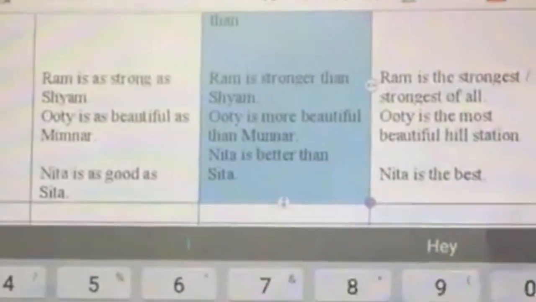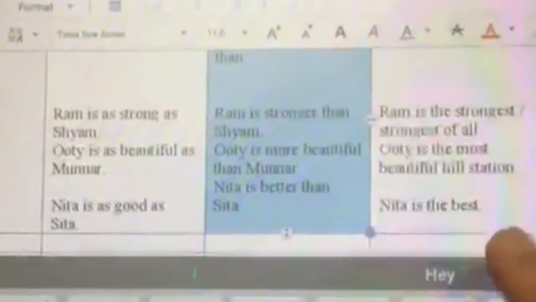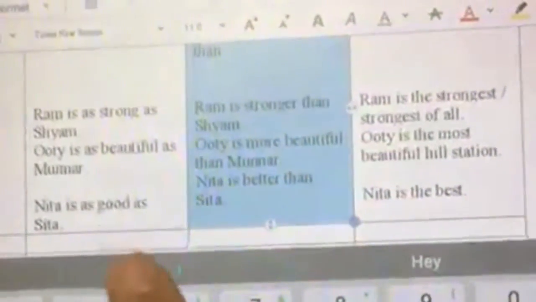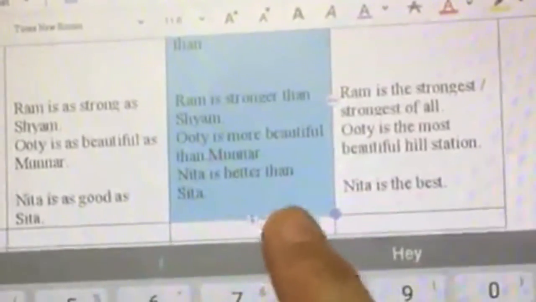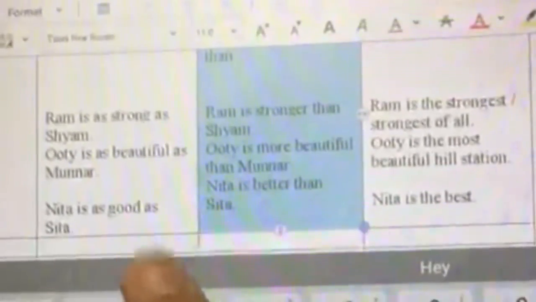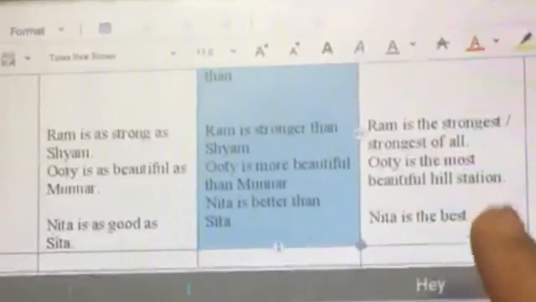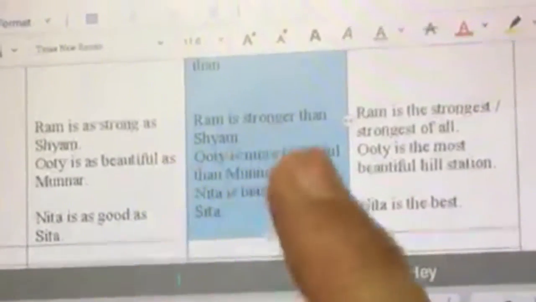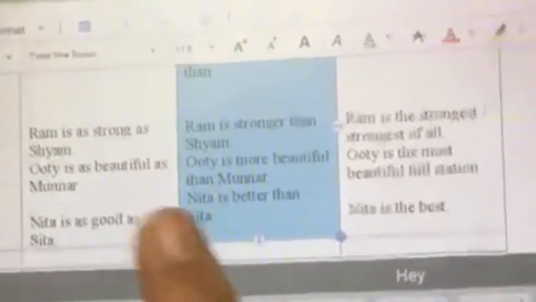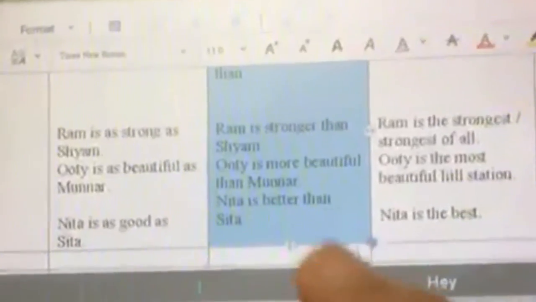Now look at the next example. Neeta is the best. Best is the superlative of the adjective good. So it is good, better, best. Another example is bad. Bad, worse, and worst. Worst is the superlative degree of the adjective bad. Worse is the comparative degree of the adjective bad.